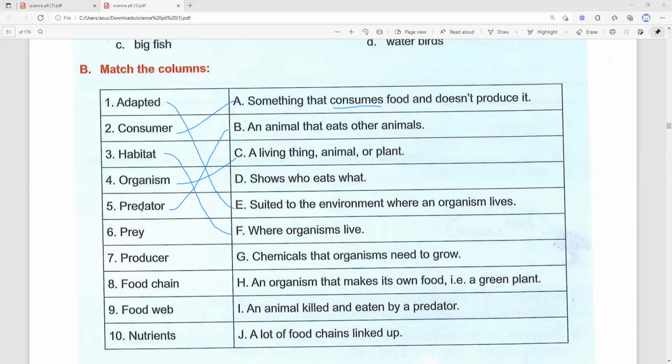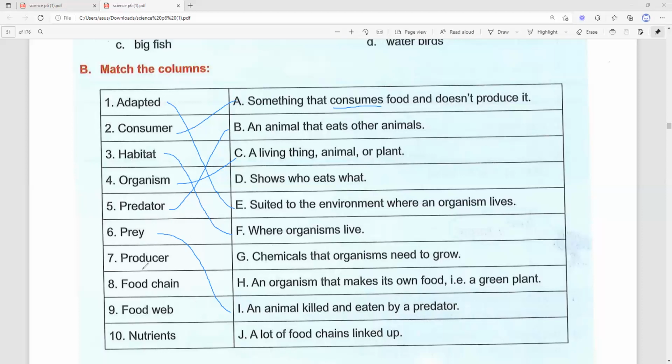So predator and prey, they have a very special relationship. They have a very special relationship because the predator eats the prey and the prey is the food for the predator. Okay, so what is prey? Prey is letter I, an animal killed and eaten by a predator.